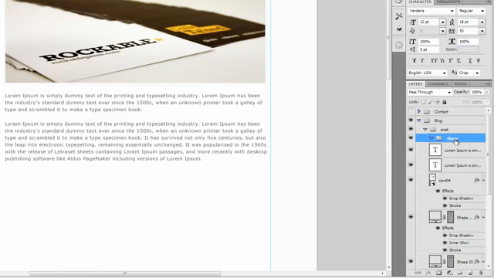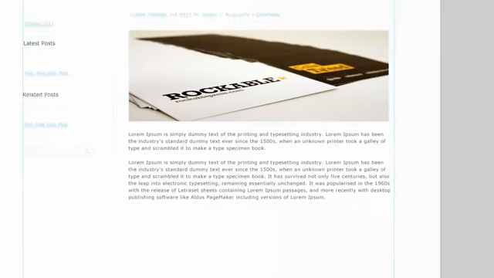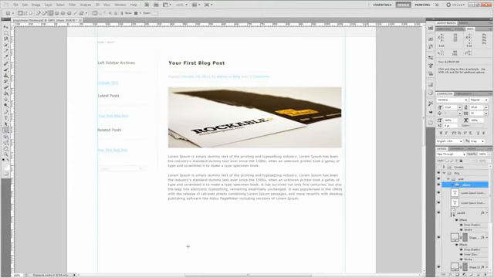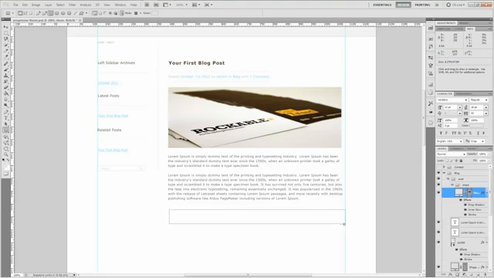And with this, let's go ahead and grab the rectangle tool and draw a rectangle that is about 683 in width and 54 pixels in height. That should be good right there.